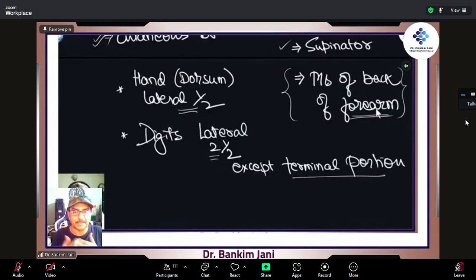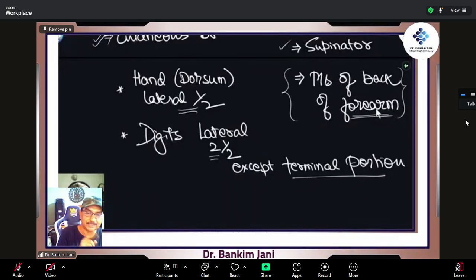So where will you test? Right? When you take the hand, radial side, just this much, this strip, sensations will be gone over here. Take the digits, right? Here the patient cannot feel anything. The moment you touch over here, the patient will say, "Yes, I can feel that," because these terminal portions are not supplied by the radial, so it is only this back portion. This strip, right? So how to define? We just cannot say that it is that much area, right?